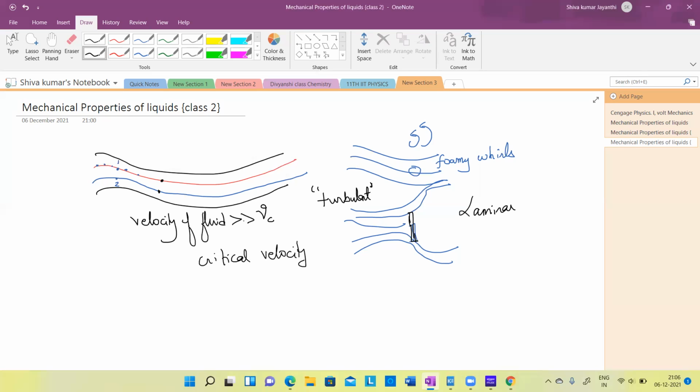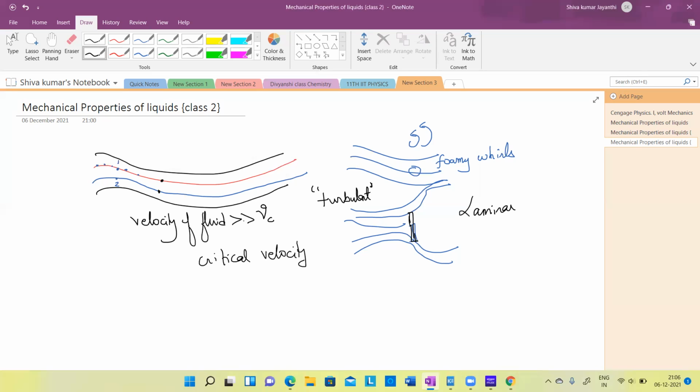Sir, if it breaks the critical velocity, does that mean it will never return back to the normal velocity? Possible, its velocity may again become streamlined. Okay. One more thing, sir. Here we are describing it as laminar flow, when there is turbulence in between the particles.